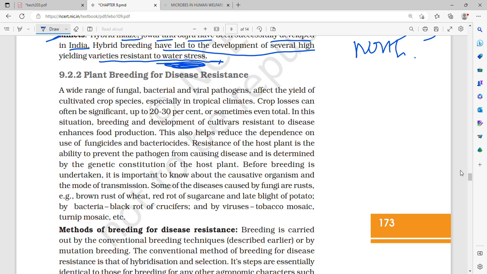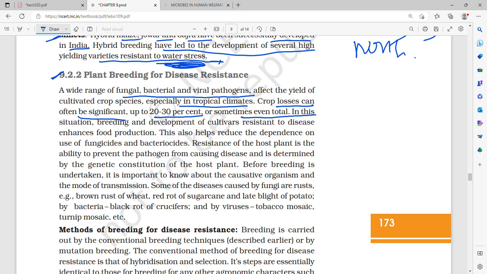Now, plant breeding for disease resistance. A wide range of fungal, bacterial and viral pathogens affect the yield of cultivated crop species, especially in tropical climates. Crop losses can often be significant, up to 20 to 30%, or sometimes even total.